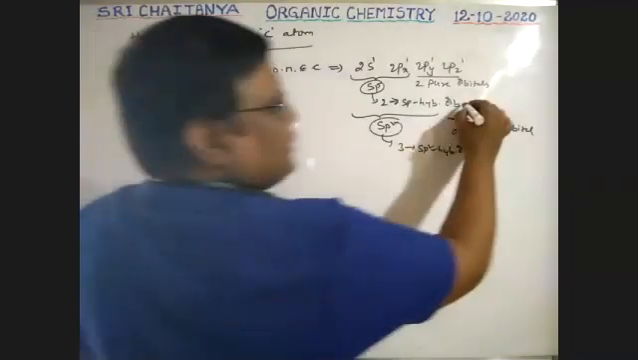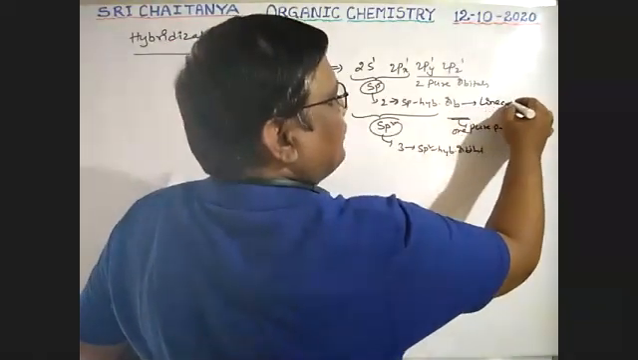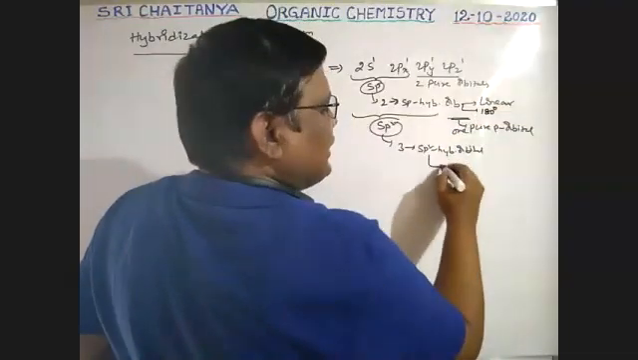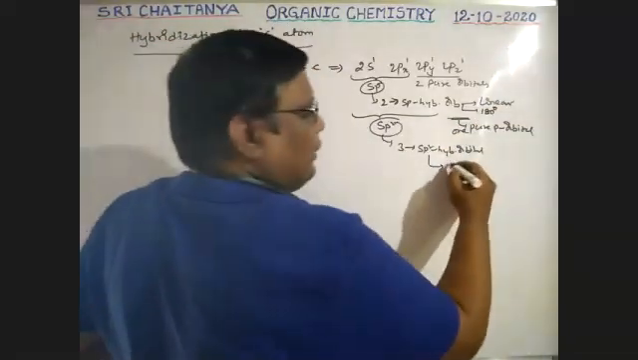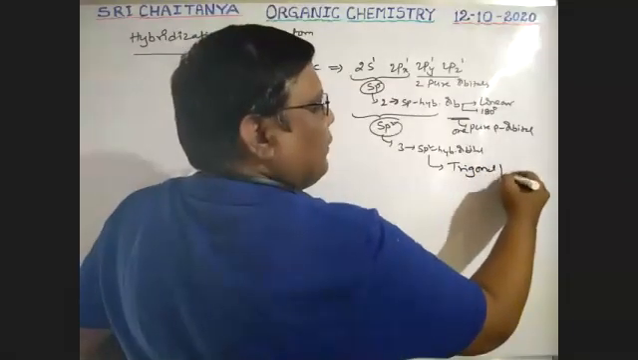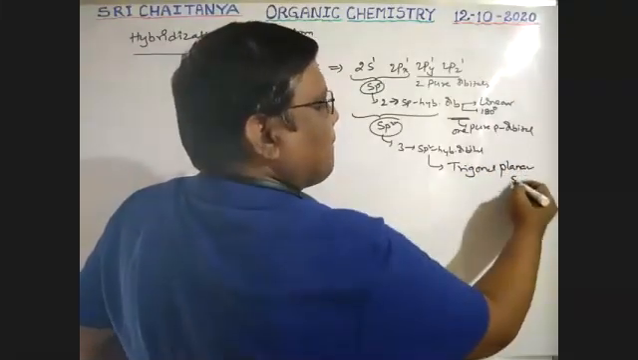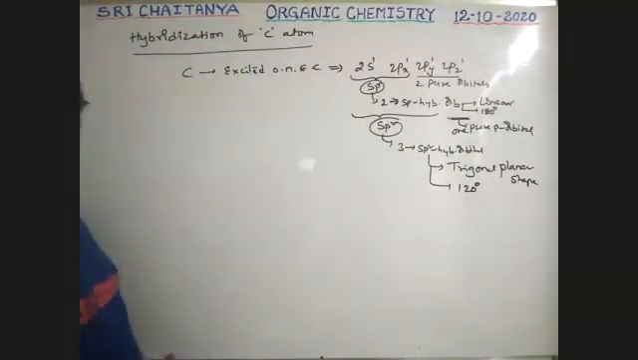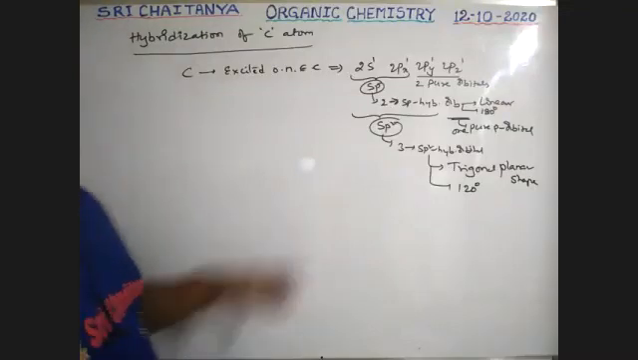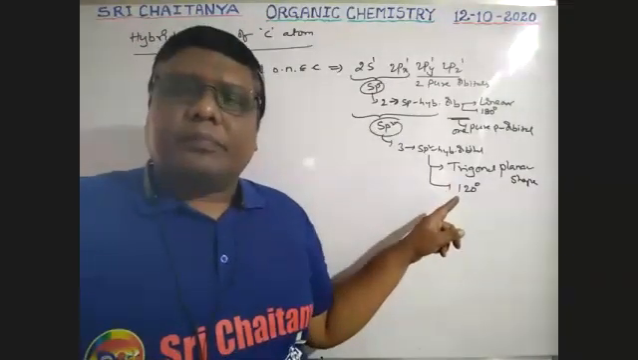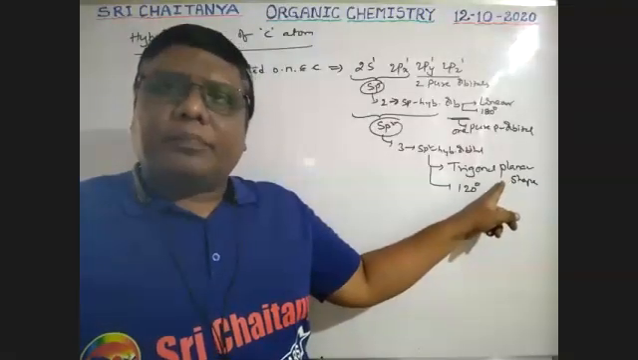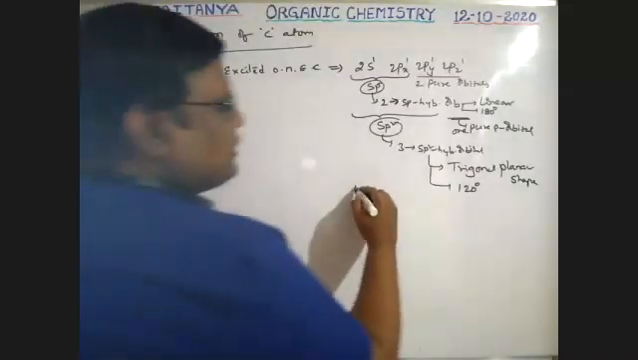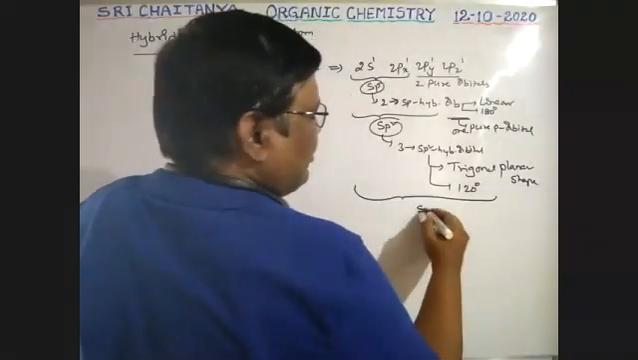The two sp orbitals are in a linear shape with a bond angle of 180 degrees. The three sp2 hybrid orbitals are in a trigonal planar shape with an angle of 120 degrees. So whenever carbon is in sp2 hybridization, it has a trigonal planar shape and all those bonds are at 120 degrees.